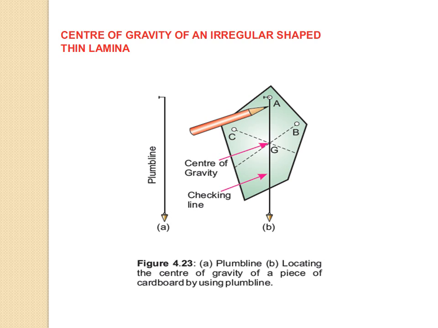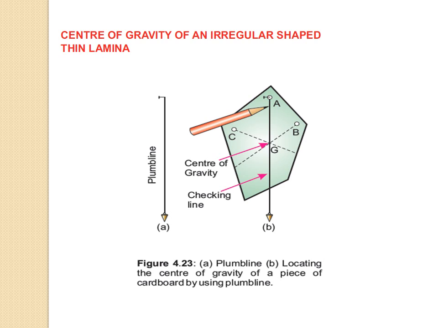The cardboard will come to rest with its center of gravity just vertically below the nail. The vertical line from A can be located using a plumb line hung from the nail. Mark the line as shown here on the cardboard behind the plumb line. Repeat it by supporting the cardboard from hole B. The line from B will intersect at a point G.